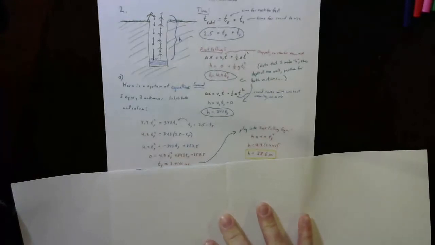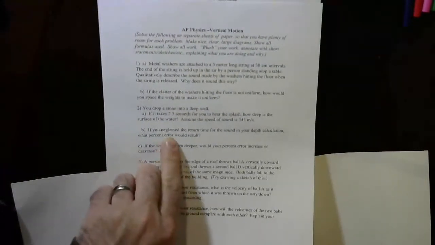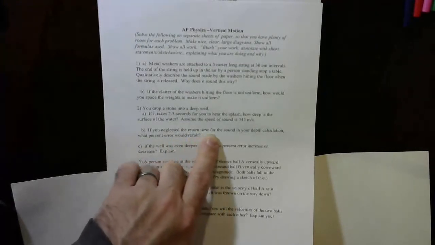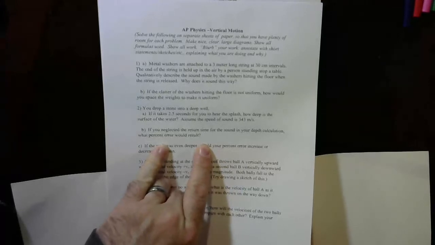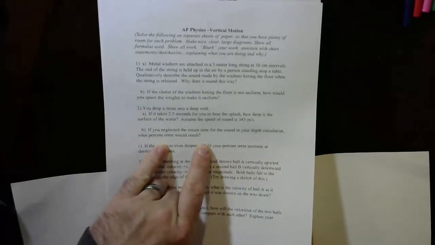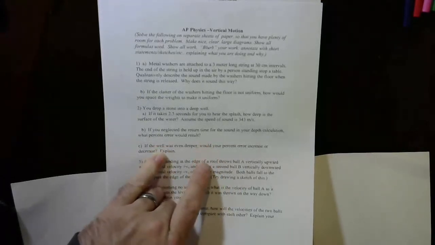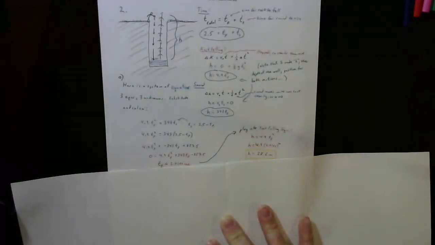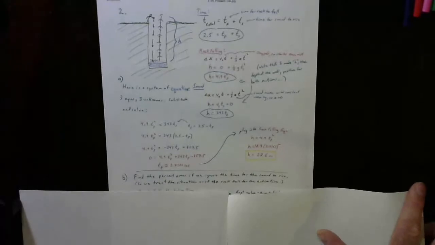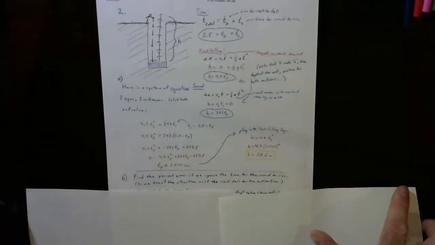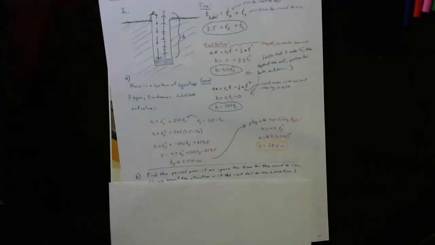So part B on this problem says, okay, if you ignore the fact that it takes time for the sound to come back, what percent error would you get? If you just assume that it was falling for that whole 2.5 seconds, how big of an error would that be? Calculate a percent error, that's not bad. Basically, you just say, hey, I want to find the percent error if we ignore the time it takes for the sound to rise. We treat it as if the rock just fell for the whole time.